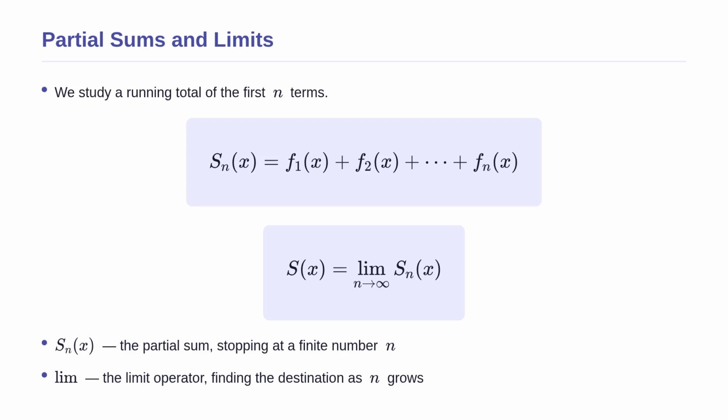This brings us to the mathematical heart of convergence, the limit. The limit asks what destination the running total is heading towards as the number of terms approaches infinity. If this limit exists and equals a specific function, the series converges. If the running total blows up or oscillates wildly, the limit does not exist and the series diverges.